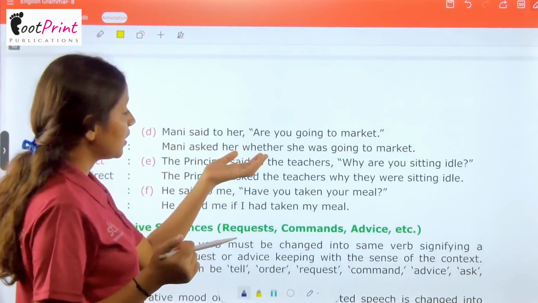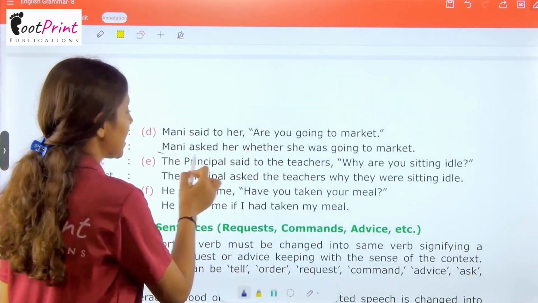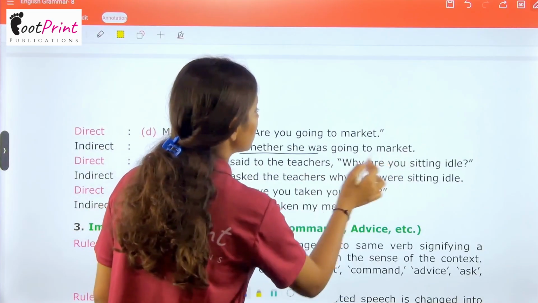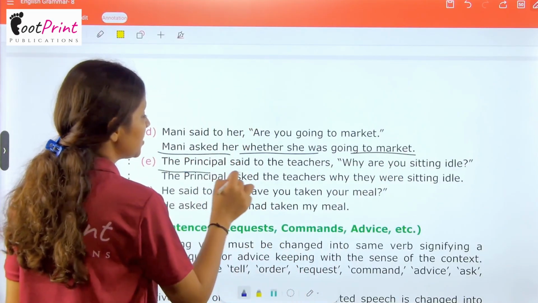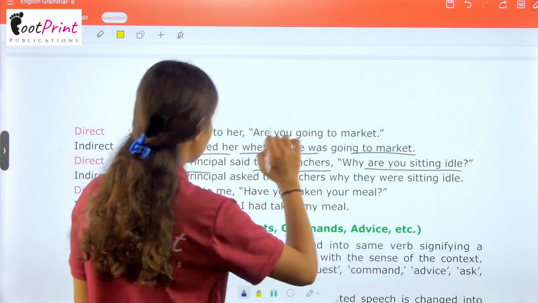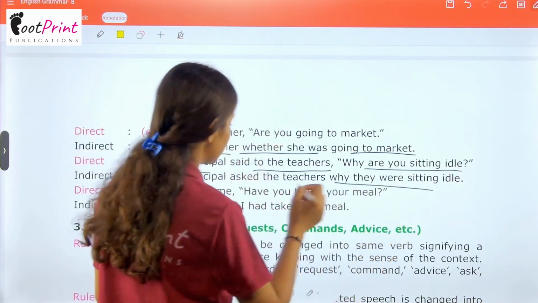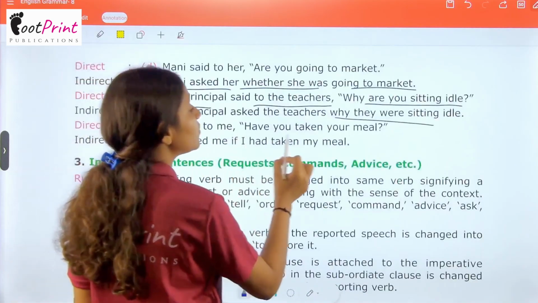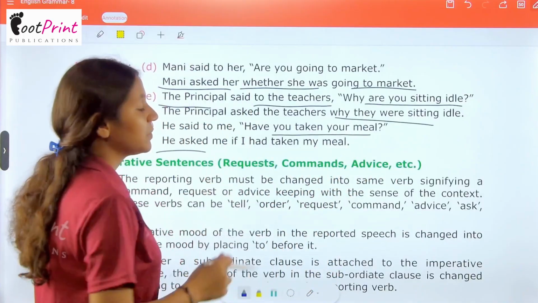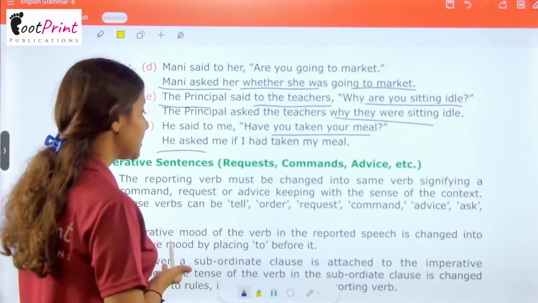Mani said to her, are you going to market? Mani asked her whether she was going to market. The principal said to the teachers, why are you sitting idle? The principal asked the teachers why they were sitting idle. He said to me, have you taken your meal? He asked me if I had taken my meal.